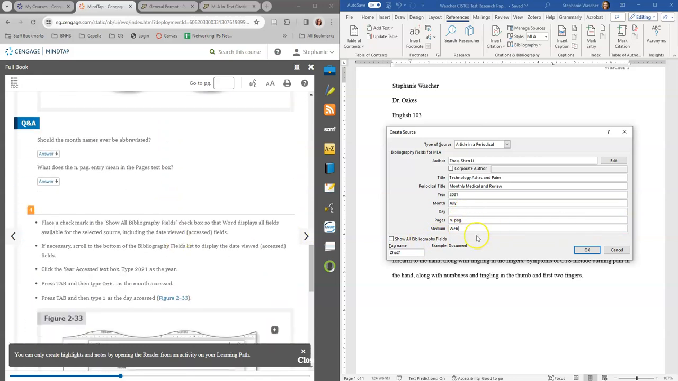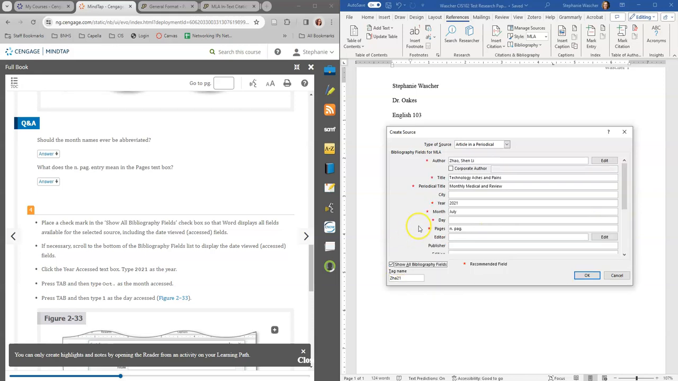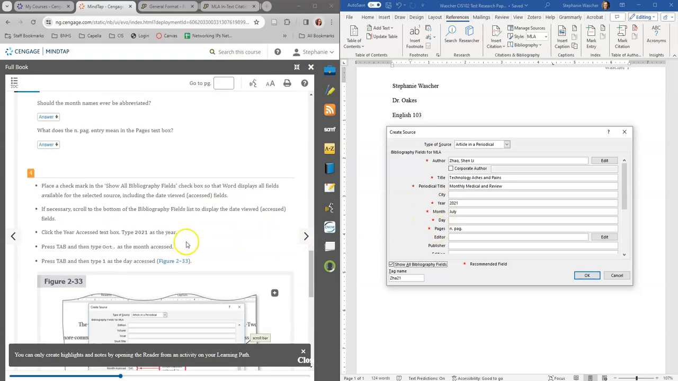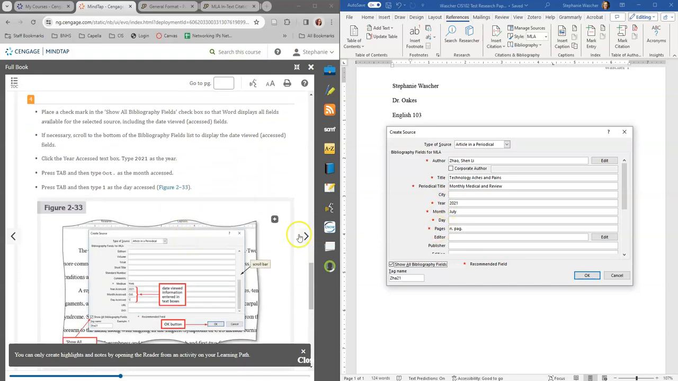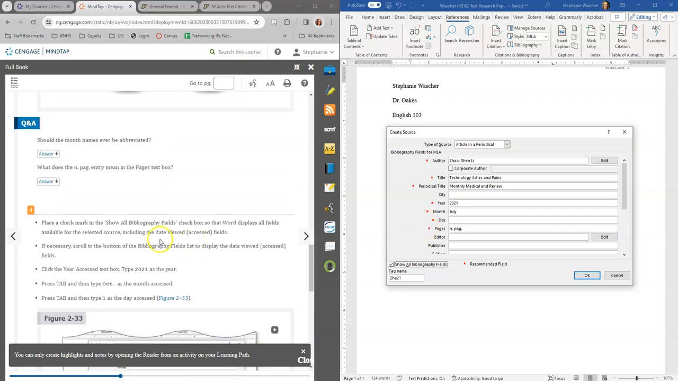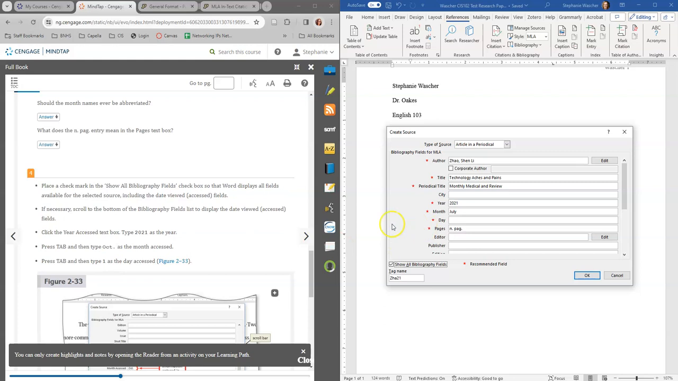And then, show all bibliography fields. So we're going to check that. And then it stars everything that we have to have, as recommended. We've got 2021 as the year, October.